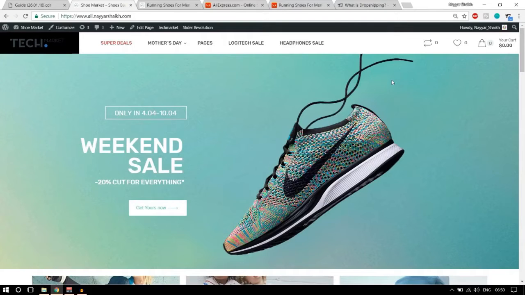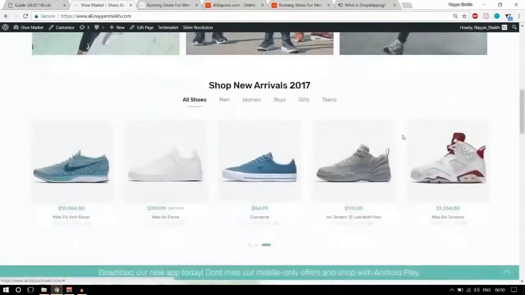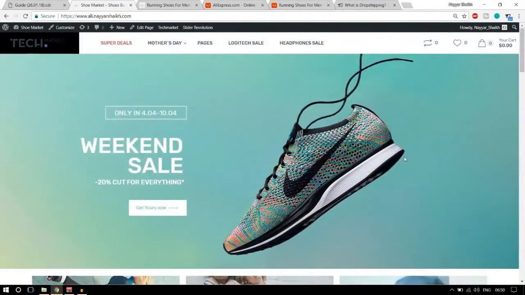For example, in this type of business, what you have to do is create your own website. You can create it by using WordPress, using AliExpress and the AliDropship plugin, or you can create this website using Shopify. So you have two different options. Now what happens is people come to your website and they order something. For example, this is a dropshipping website which I have created.